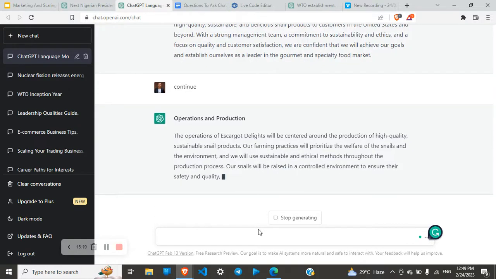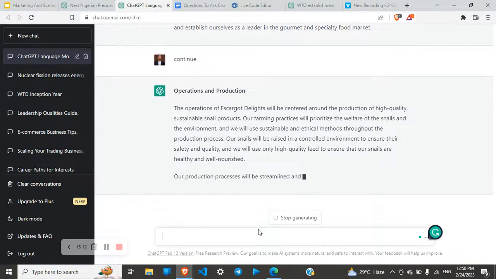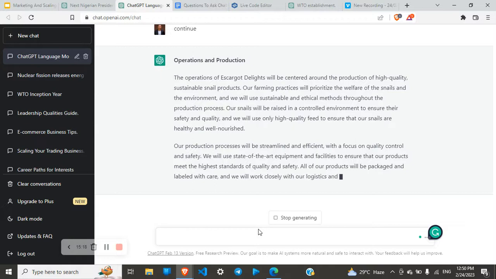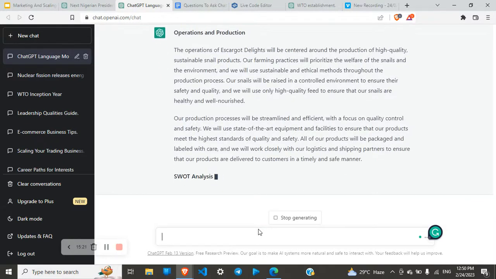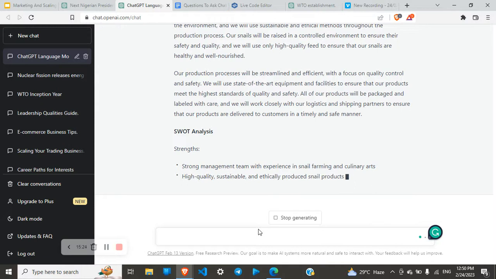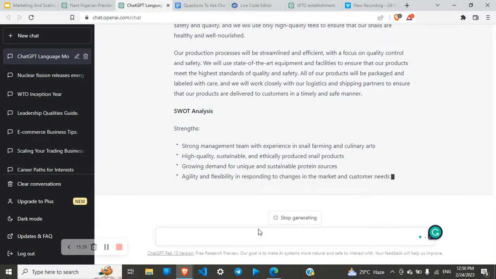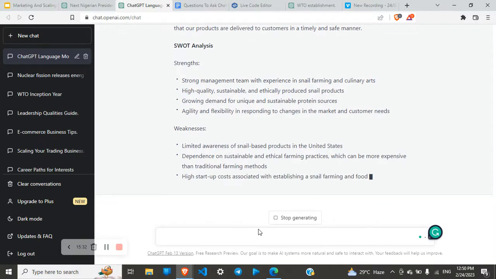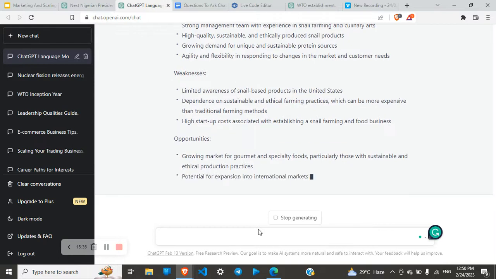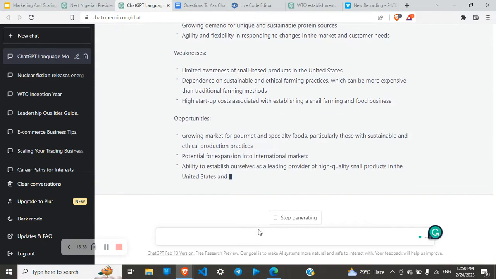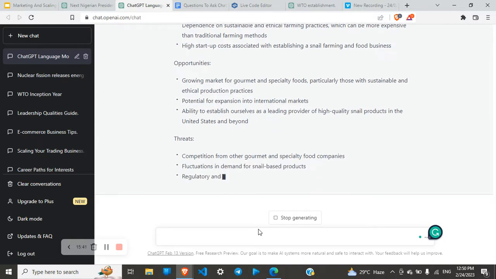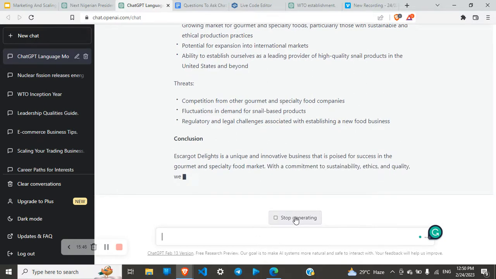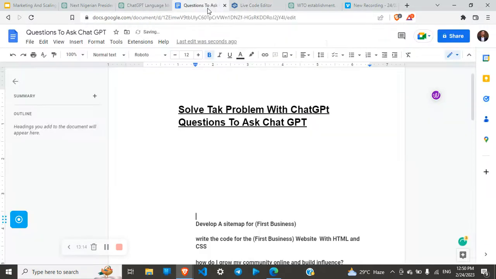So it can go on and on, and you can have a robust business plan, right? A very robust business plan that makes a whole lot of sense. And this is one way you can make money, right? You can help people write comprehensive business plans by just getting a name for their business, writing the whole business plan with ChatGPT. You can do every single thing in just a matter of 10 to 20 minutes, and you have a comprehensive plan for someone's business, and you just made free money. It's up to you. You can charge how much you want: $20, $50, $100. Man, my God. So let's stop and we'll move on to the next.